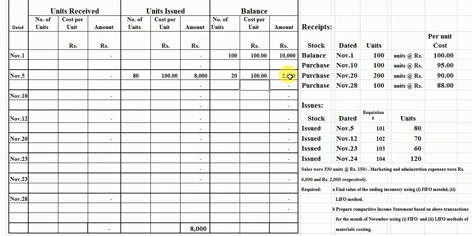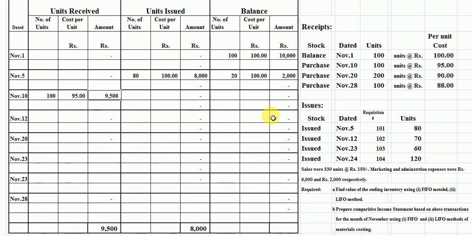Now, students, on 10th November, we purchase 100 units at the rate of rupees 95 per unit. We record our purchase in the purchase column. This is November 10th, 100 units, the rate is 95 rupees per unit. Students, our total cost of purchasing is 95,000 rupees here.